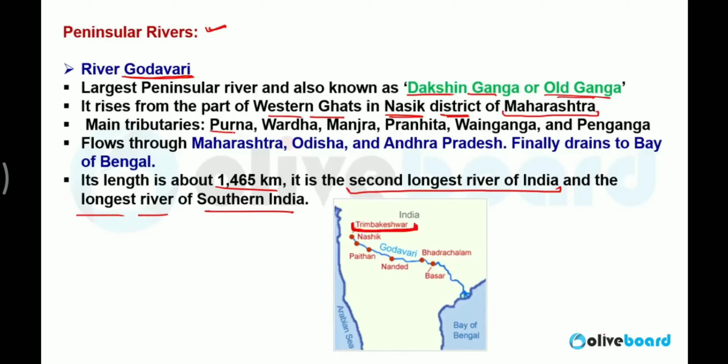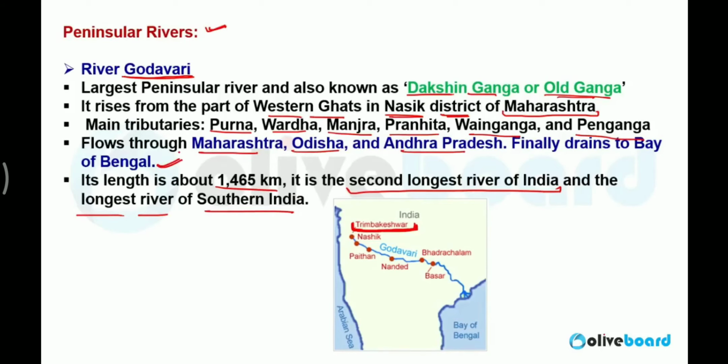The main tributaries are Purna, Vardha, Manjra, Pranhita, Wainganga, Penganga. All these are tributaries of Godavari river. It flows through Maharashtra, Odisha, Andhra Pradesh, and finally falls in the Bay of Bengal.